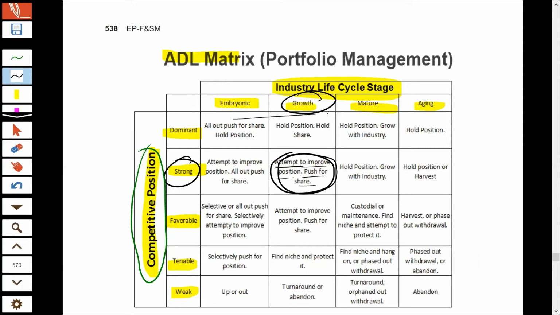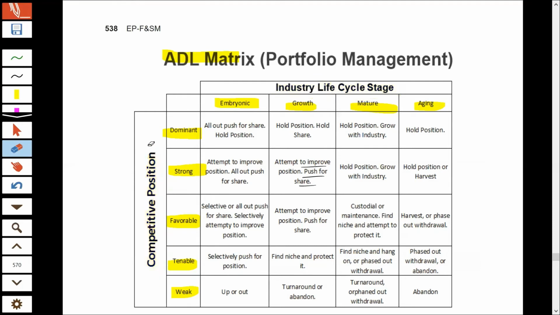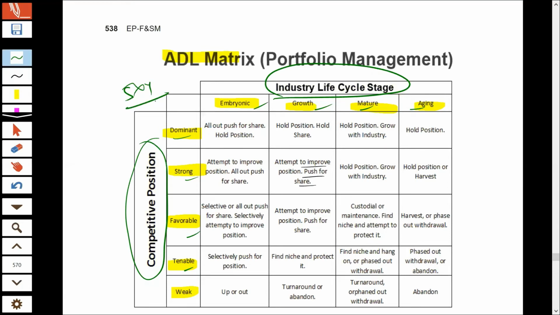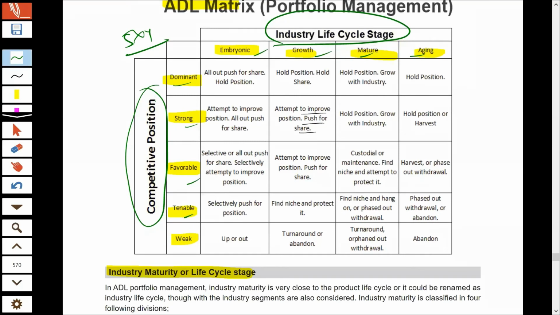You do not have to remember all this, so don't take tension. You just remember who has given the ADL matrix, orderly written, and what the different dimensions used are. So on the x-axis, industry life cycle is used, which is categorized into 4 categories. And on the y-axis, we have comparative position, which is categorized into 5 categories. Just remember this. This is a 5 by 4 matrix. This is a 20 cell matrix. We have five rows and 4 columns. That's why it is a 5 by 4 matrix. Just remember these things.